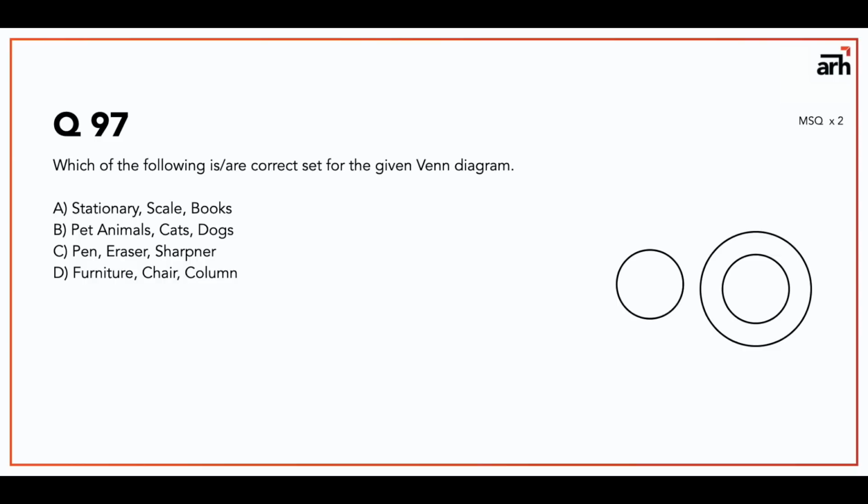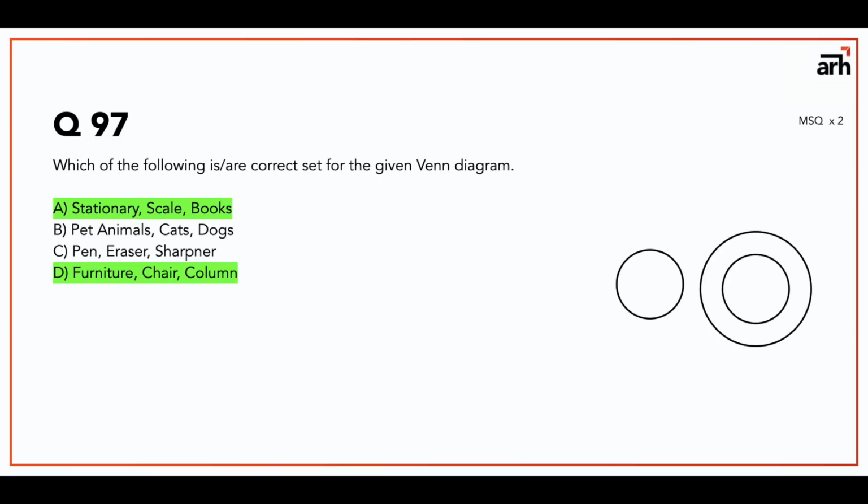Pet animals, cats and dogs. So cats and dogs are both pet animals, so none of them would be outside the pet animal circle, so second doesn't apply. Pen, eraser, sharpener, they are part of the stationery, but they are 3 independent things. So like eraser cannot come inside pen or sharpener cannot come inside eraser, so that also doesn't work. And option 4 is furniture, chair and column. So if you take the outer circle on the right side to be furniture, the inner circle would be chair, and the outer circle on the left side would be column. So the answers for this are A and D.